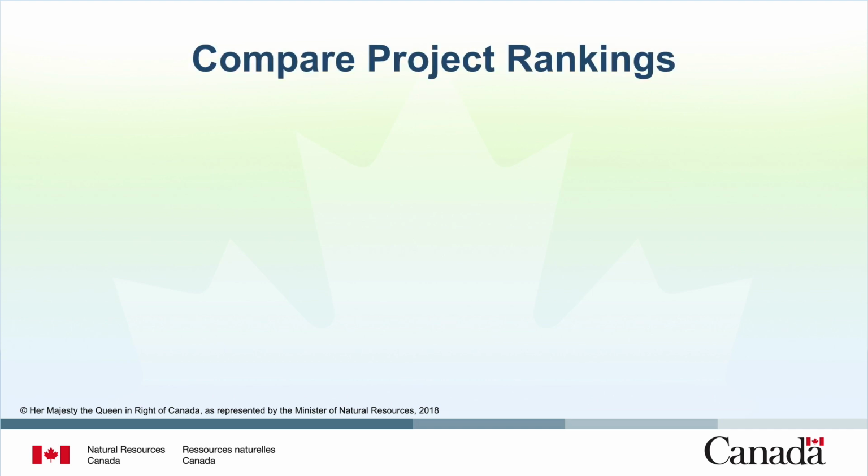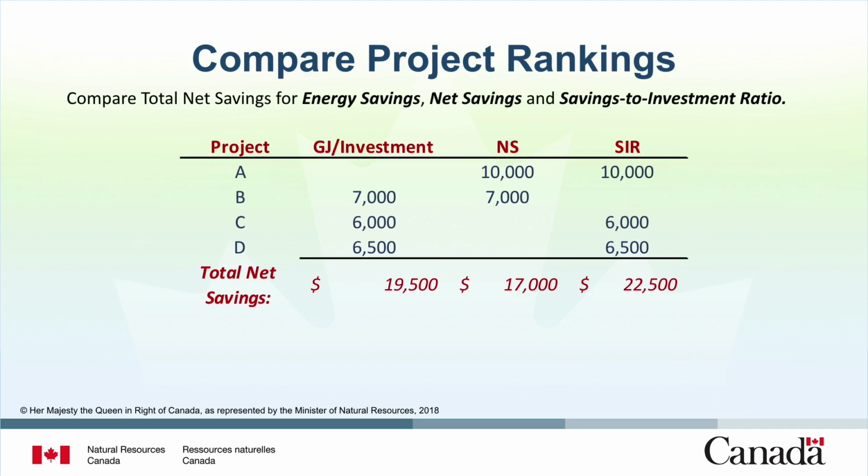Now we are ready to compare the project rankings. This chart calculates the total net savings for each of the 4 projects according to each of the 3 approaches. Remember that you will only be able to select 2 or 3 projects given your $20,000 budget limitation. In the first column, we use the energy savings per investment method with projects B, C, and D.